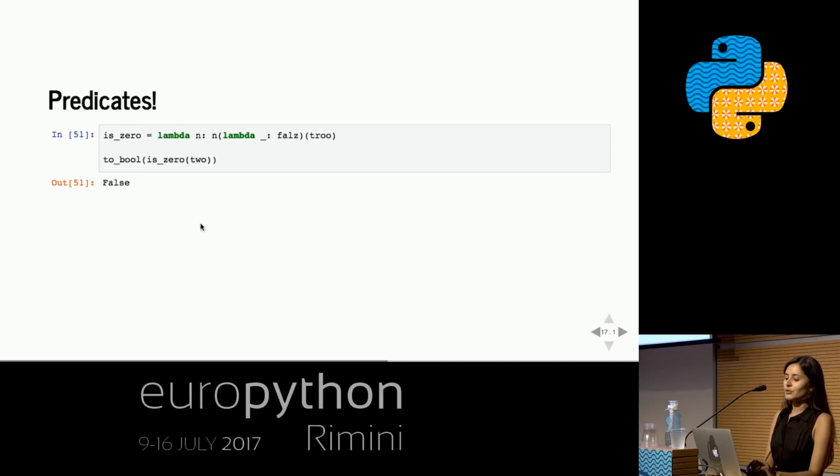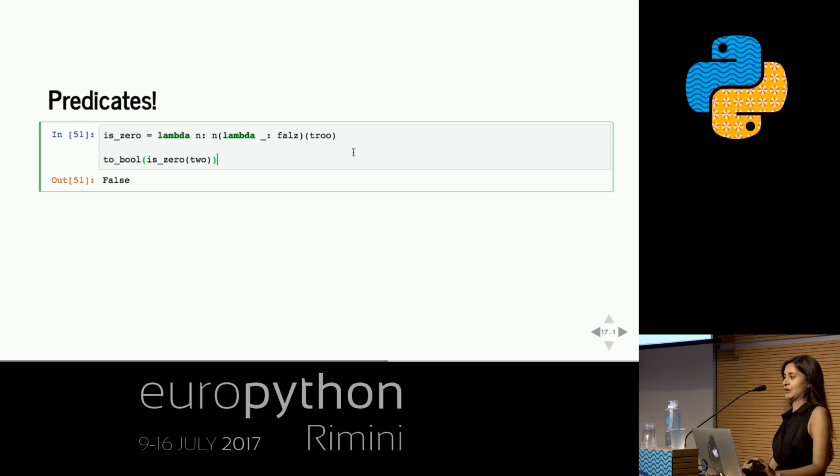First, we need predicates. So we want to be able to apply a function to a thing and get a Boolean out. That's a predicate function, yeah? Where we test that something is or is not conforming to some high standard we're holding it to, for example, being 0. So if I wanted an is0 function that would take a number and give me a Boolean that tells me whether that number is 0 or not, I could do it like this. I could apply that number, which again takes a function and applies that function n times to a value. And I could pass it a function that takes whatever we give it and returns false, always.